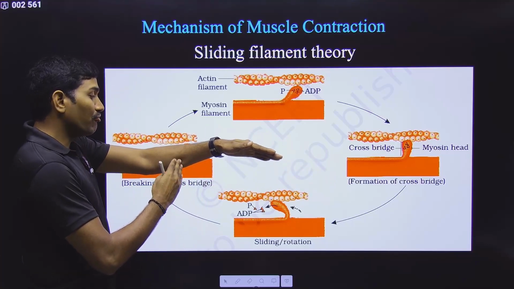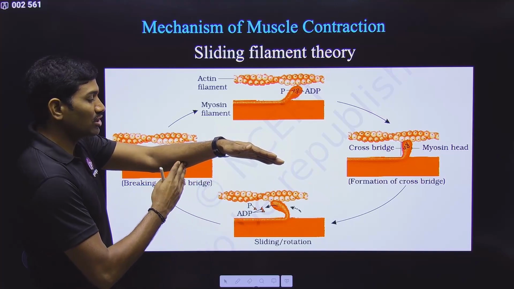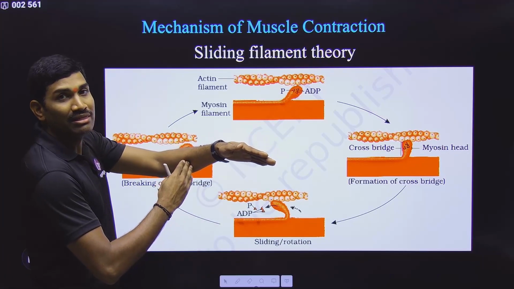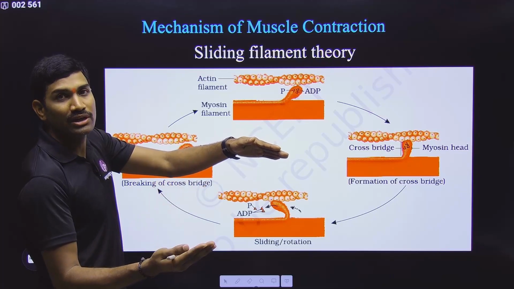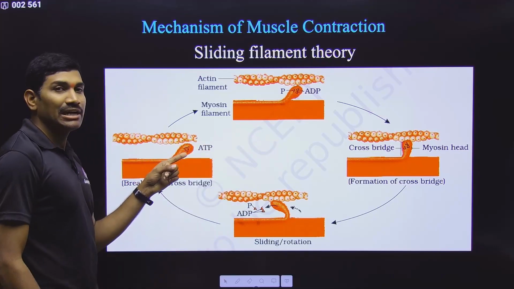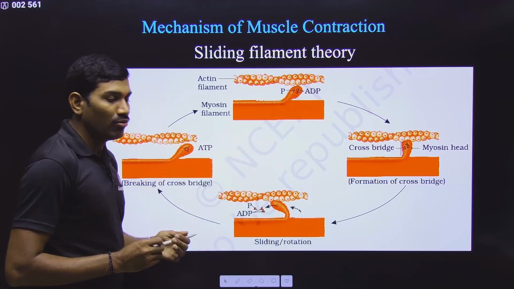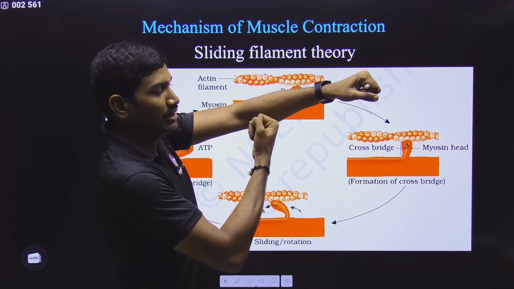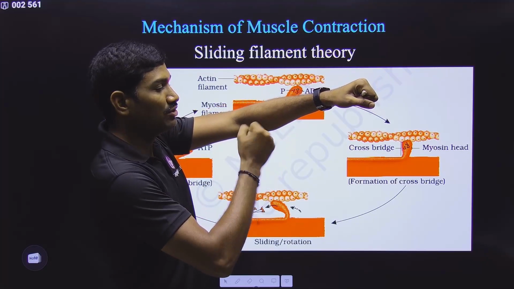Now it is attached, and it is in this position only. When will this cross bridge be broken? Very clearly they mentioned in NCERT, observe carefully. When a fresh ATP binds, please remember here. Now I will rotate this hand. What is the meaning of this rotation?